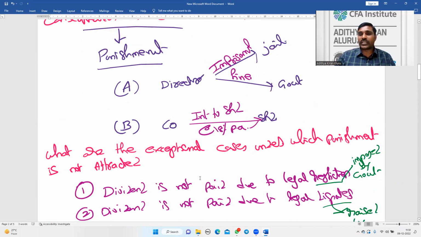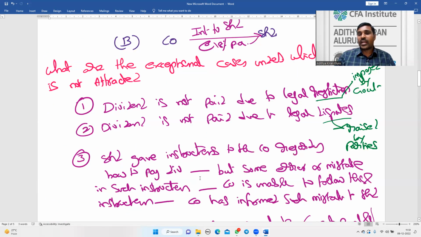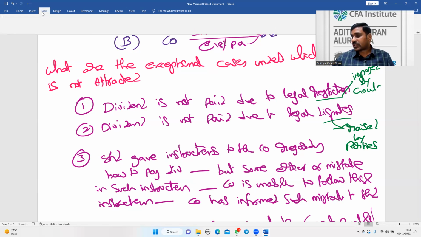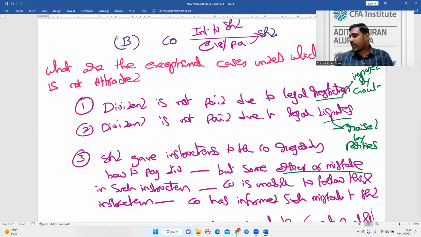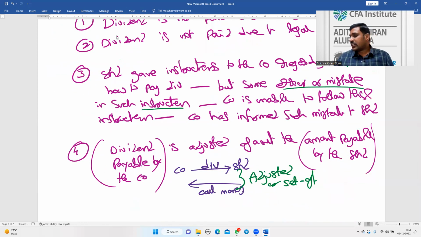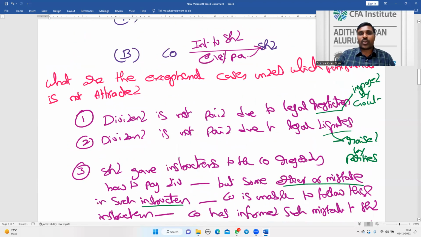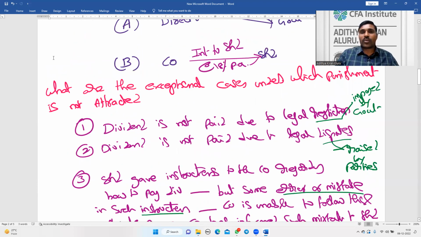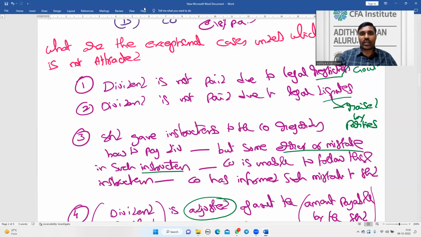And the exceptional cases under which punishment is not attracted: legal restrictions, legal disputes, error or mistake in the instructions, and adjustment against other amounts due from the shareholder. So this is all about the basics of payment of dividend. Okay, thank you.